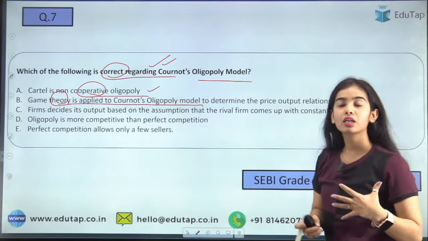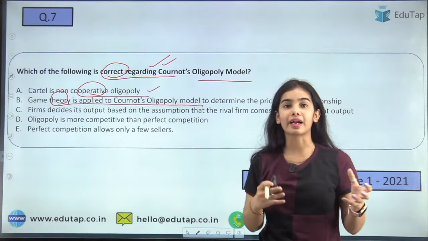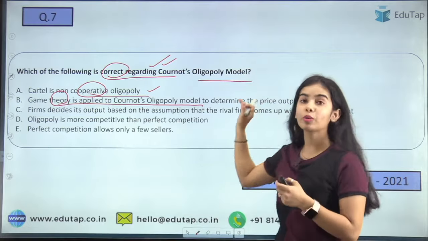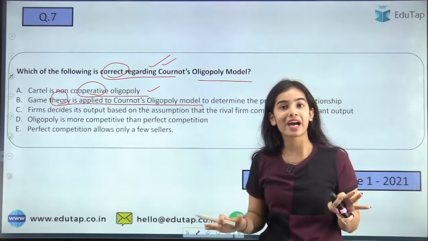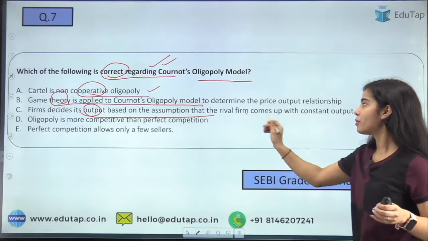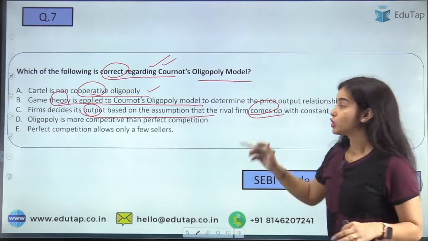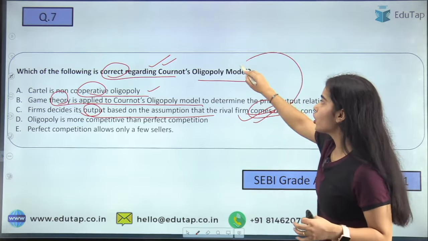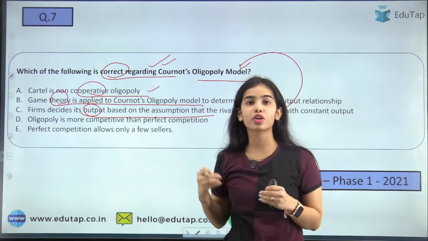Game theory is applied to the Cournot oligopoly model. Game theory is when the two players are interacting. But in the Cournot oligopoly model, the two players do not interact at all. Each firm decides its output based on the assumption that the rival firm comes up with constant output. So this is the assumption that is taken in the oligopoly model, and this is the right answer of this question.